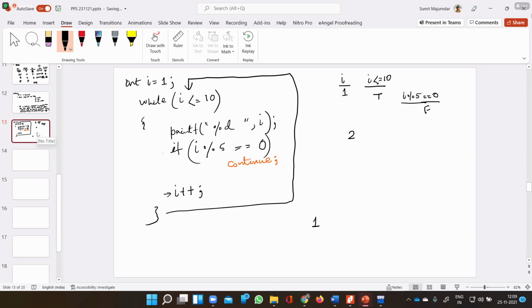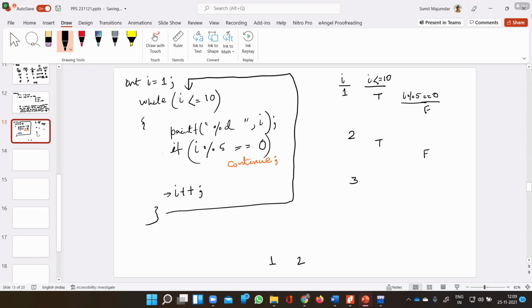So the condition will be checked. The I value is 2, so obviously the condition is true. The if condition is false, so it will print 2, and continue will not be executed. So the I value will be incremented by 1, and it will be 3.